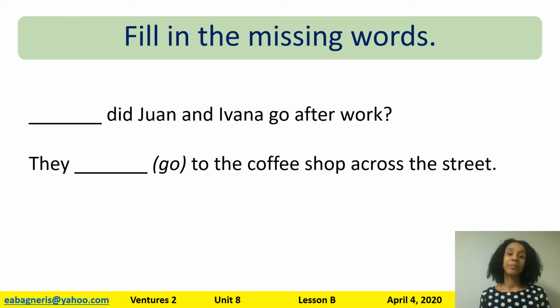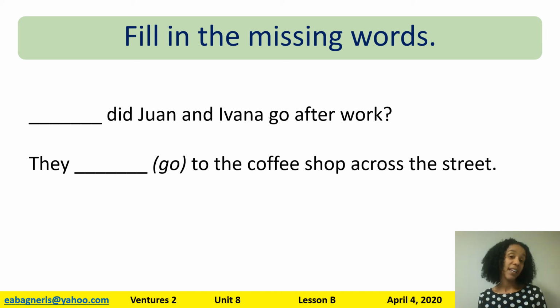Here's another one. Blank did Juan and Ivana go after work? Is that a what question or a where question? Do you see the word do? I don't. That's a clue. So is it what or where did Juan and Ivana go after work? And then look at the answer.